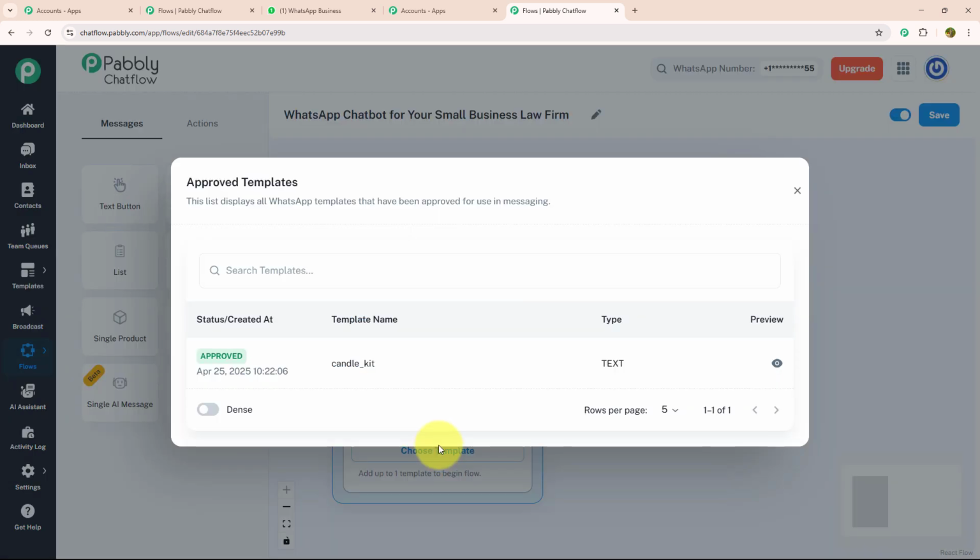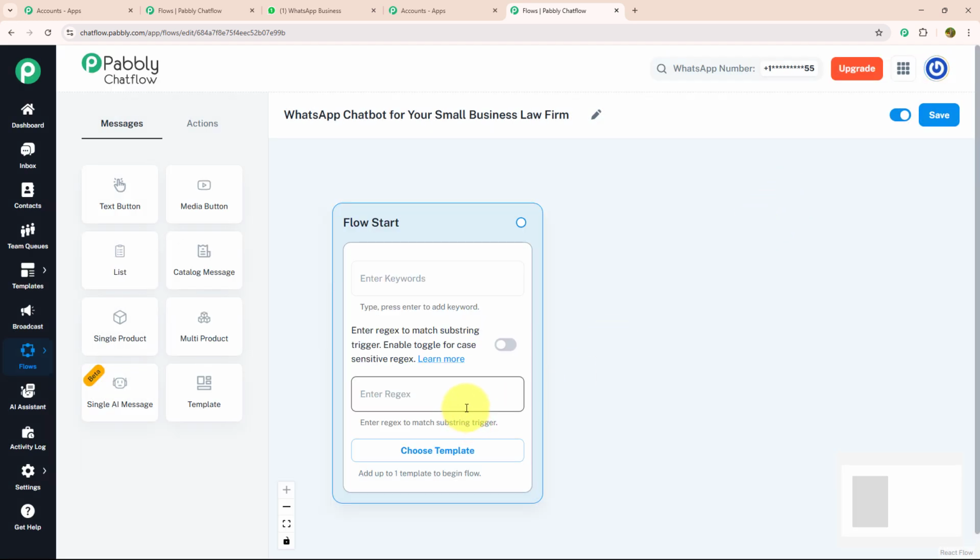Choose template is a feature where you can choose your created template to give a personalized touch to your chat. Regex are regular expressions, a special pattern or sequence of characters used to find matches or filter specific text. Keywords are the trigger messages that your customer will put while initiating a conversation. Today, I'm going to use regex, which will identify what my customer is trying to say.